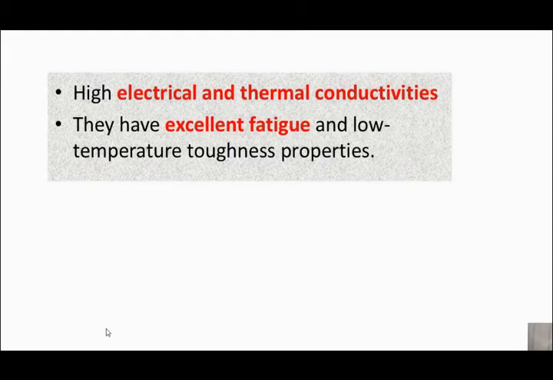So high electrical and thermal conductivity will definitely be there in aluminium alloys, and they have excellent fatigue and low temperature toughness properties. As you know, if the temperature reduces, then the material becomes more and more brittle and the toughness reduces, but aluminium alloys have excellent low temperature toughness properties. Another one, excellent fatigue. So they have excellent fatigue property.